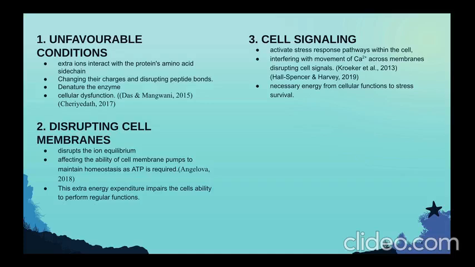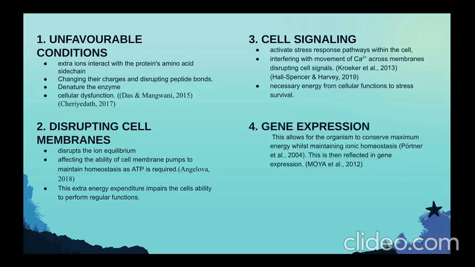3. Gene expression. The extra carbon dioxide from the ocean diffuses into the cells of the organisms, causing metabolic depression. This allows for the organism to conserve maximum energy whilst maintaining ionic homeostasis. This is then reflected in gene expression.